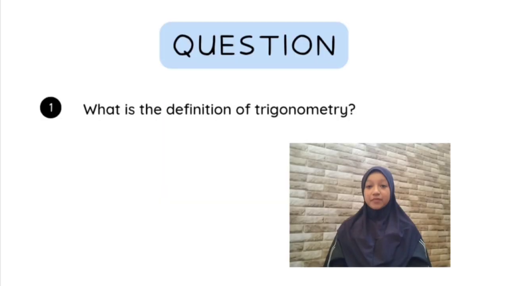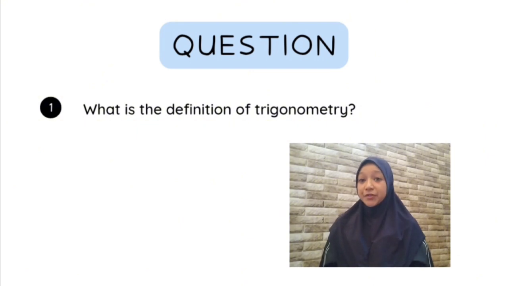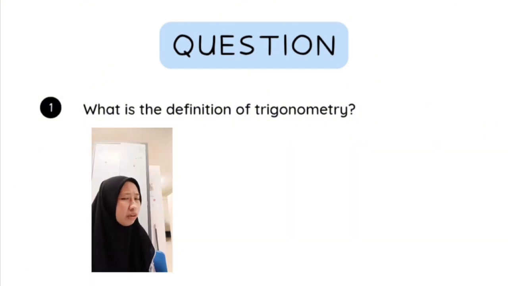Asha, what is the definition of trigonometry? Definition of trigonometry. Trigonometry is the branch of mathematics that studies the relationship between the sides and the angles of a triangle. It mainly uses functions such as sine, cosine, and tangent to calculate unknown distances, heights, and angles.